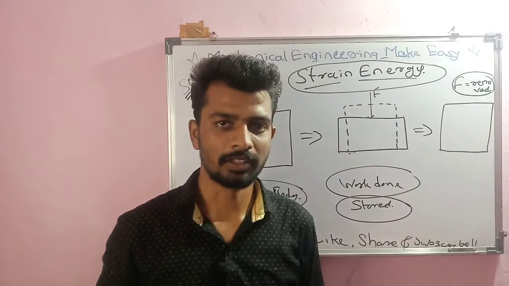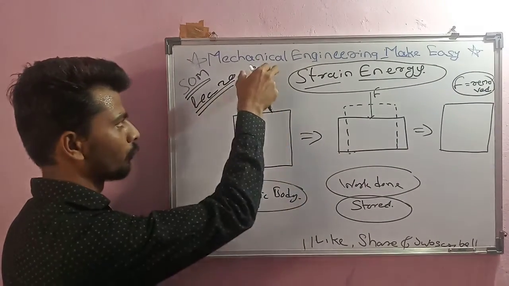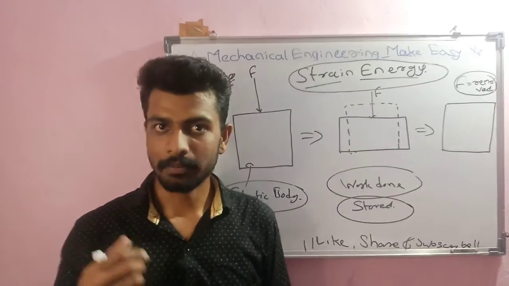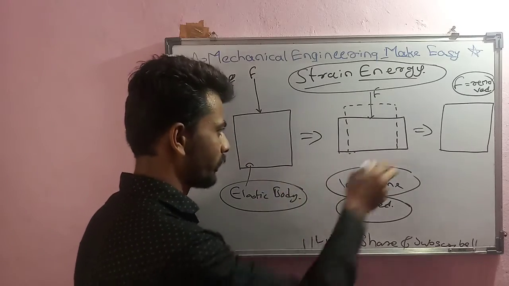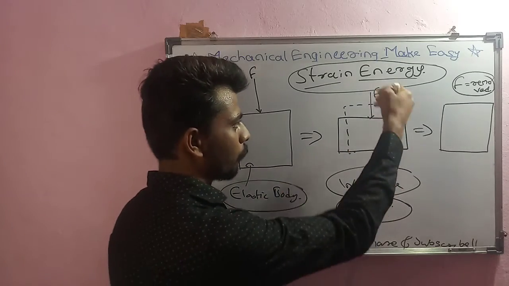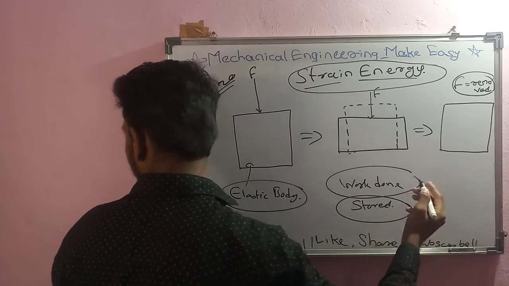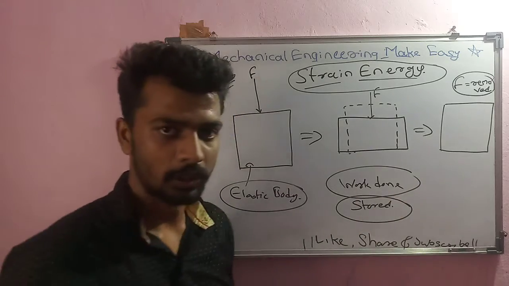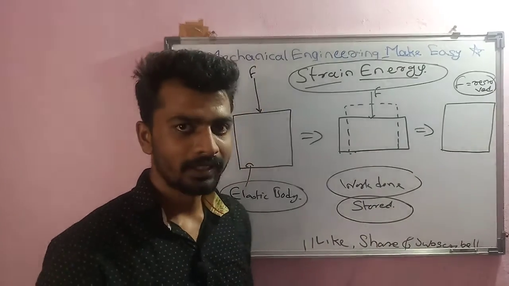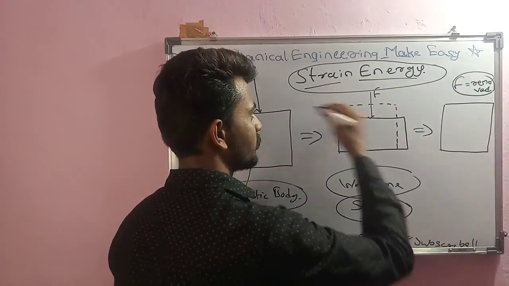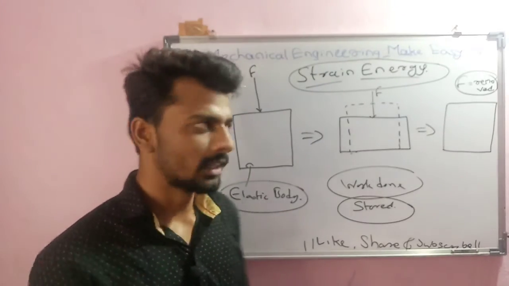So what exactly is strain energy? Just consider one body, and that body is an elastic body. We apply one force, and because of that force the body gets deformed. As it is an elastic body, it deforms and work is done by the force on the body. That work done is stored in the body in the form of energy, and that energy is nothing but strain energy.